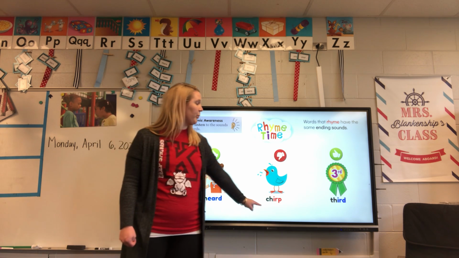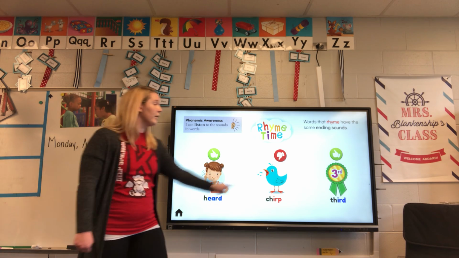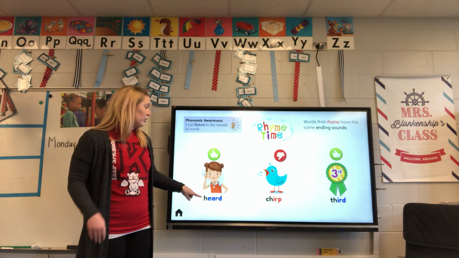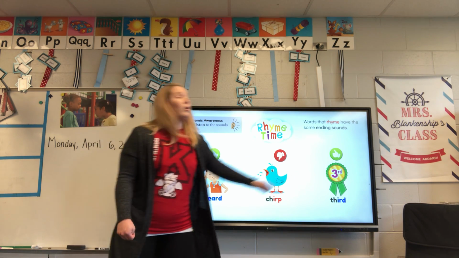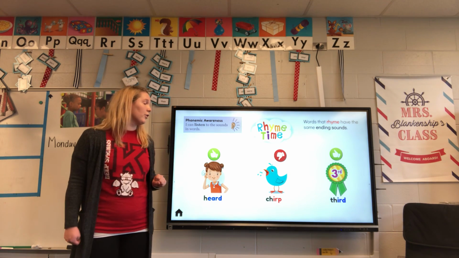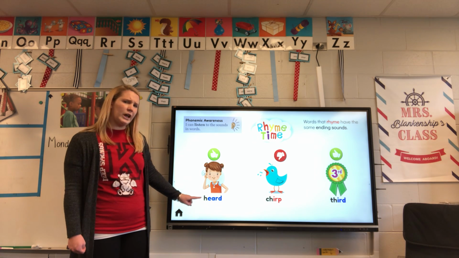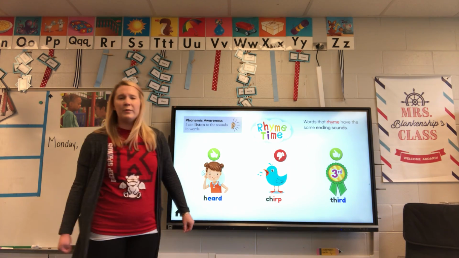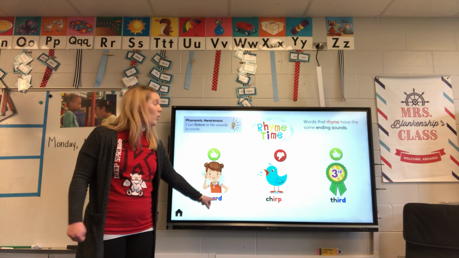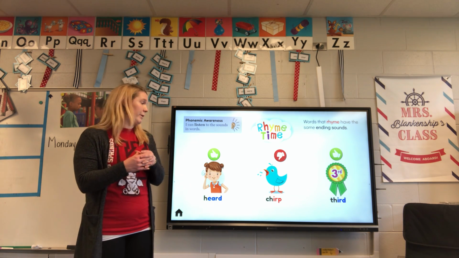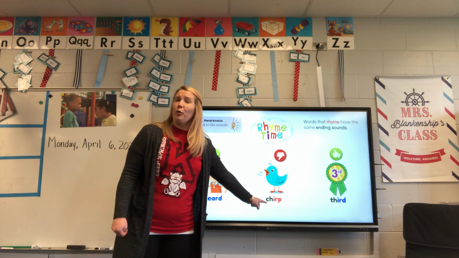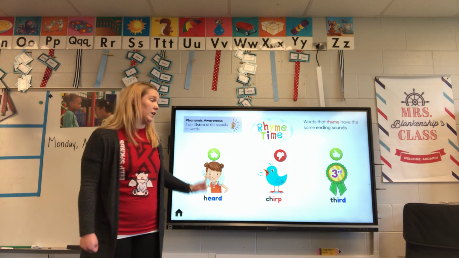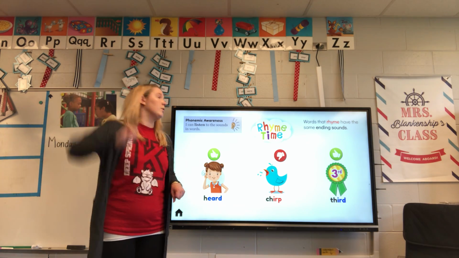Heard, chirp, third. Heard and third are rhyming words. And we know that they are rhyming words because we hear the erd sound at the end of both of them. Third and heard. Now, if you look really carefully, you see that this has EA and this one has I. But sometimes they make similar sounds, and really it's that RD that connects them and makes them rhyming words. But here with chirp, we have RP, and it makes a P sound instead of that D that you hear in the other two. So it is not a rhyming word.